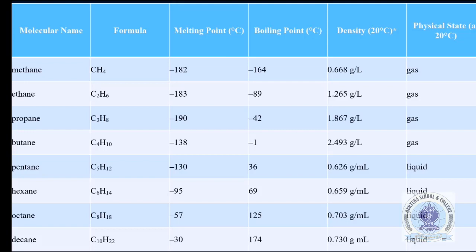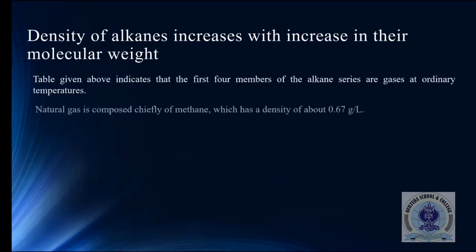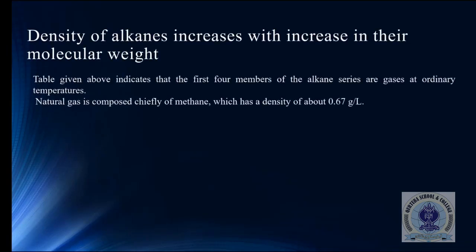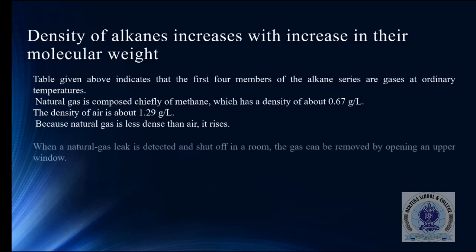So as the molecular weight, or the number of carbons, increases, the density of the compounds increases too. Natural gas is usually composed chiefly of methane, and that has a density of 0.67 gram per liter. The density of air is about 1.29 gram per liter, because natural gas is less dense than air.